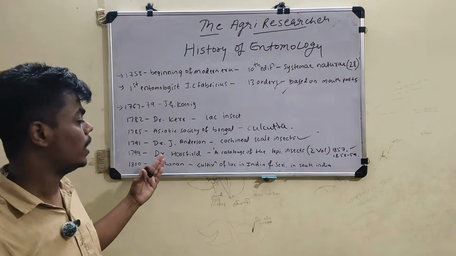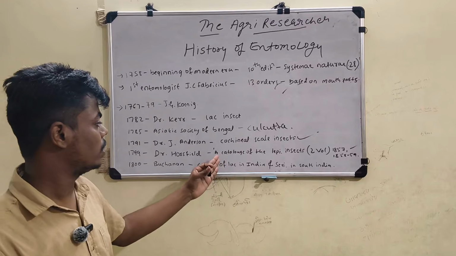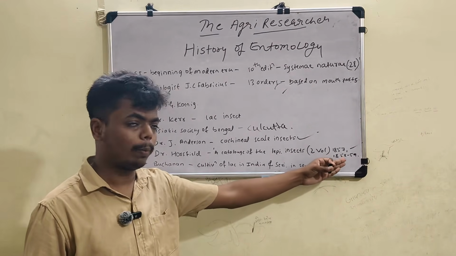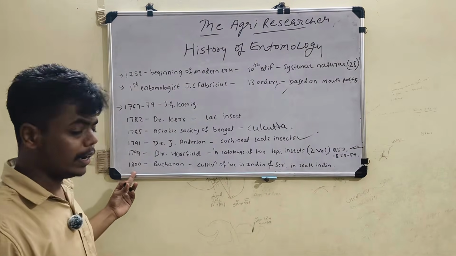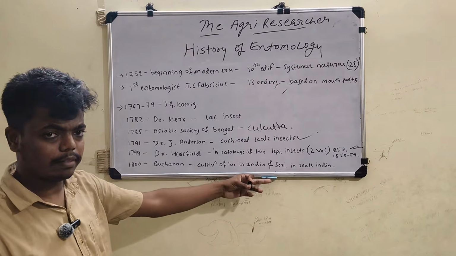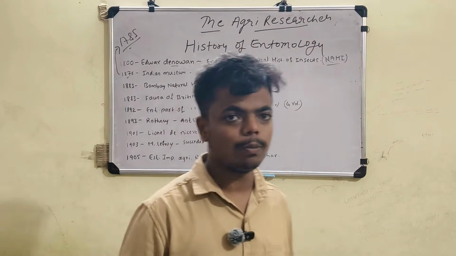And then 1799, Horsfield wrote a monograph, a catalog of the lac insect. It is in 2 volumes, 1857 and 1858-59. It is also a very important point, remember. And then in 1800, Buchanan, cultivation of lac in India and sericulture in some southern parts of India. Next, move to the continued part.